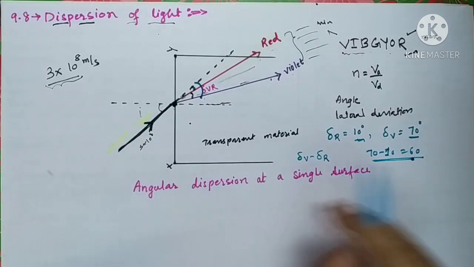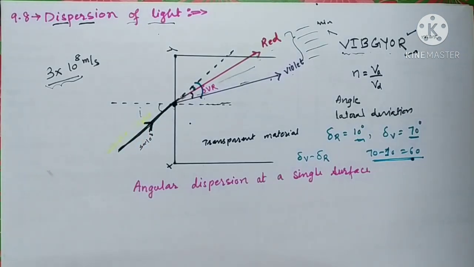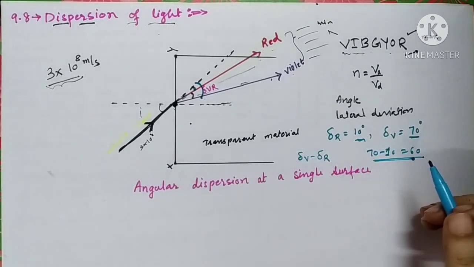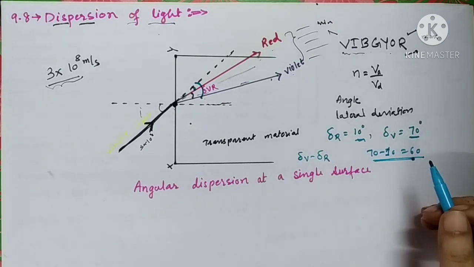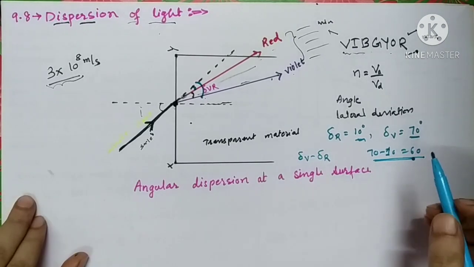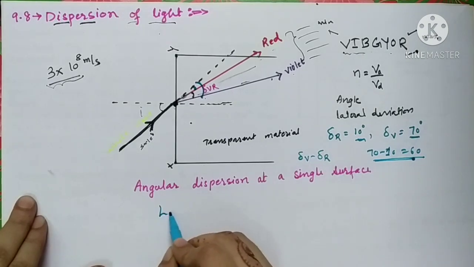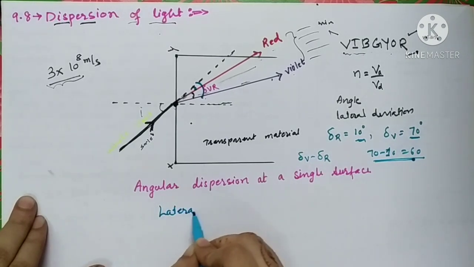So in this way also you can calculate the extent of dispersion of any denser medium. Another method to measure the dispersion of light is called lateral dispersion or lateral deviation. Lateral means sidewise.